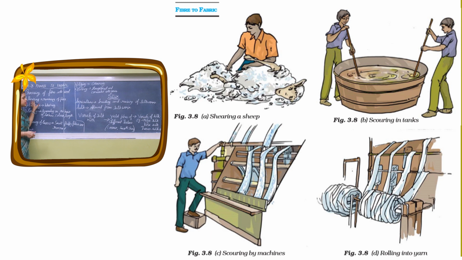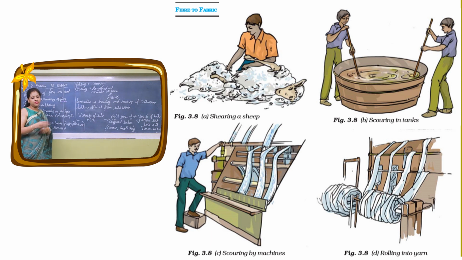Now what is shearing? Removing of fleece. What is fleece? Fleece means the thick coat, the woolly coat that sheep have. If you have seen a sheep, on the outside you see a very thick coat of hair, that hair, that wool. They want that fleece in winter season for themselves to keep their body warm. So during winter season, shearing is not done. Shearing is done during summer season, especially when they don't want this fleece.